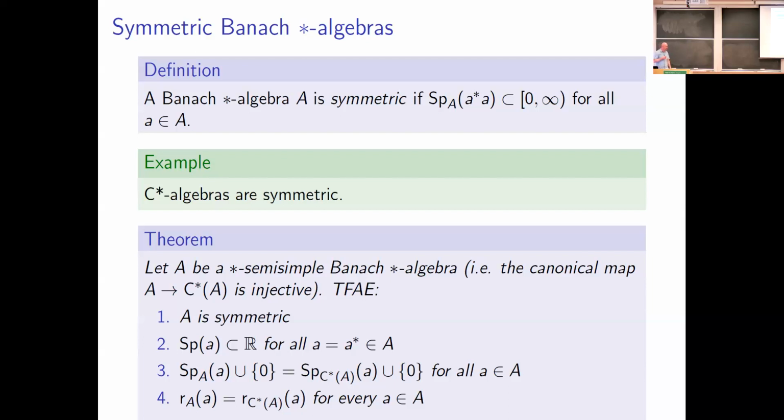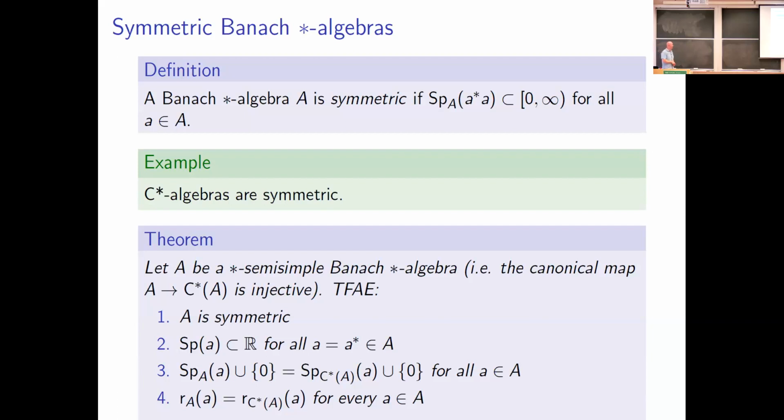When C-star algebras were first introduced in an abstract form and given axioms, this condition of symmetry was included as one of the axioms. It was later shown to be superfluous. And being symmetric as a Banach star algebra, it turns out, has lots of different applications and different characterizations. Just to give you some flavor, here are some equivalent characterizations for a star semi-simple Banach star algebra. So what does star semi-simple mean? It means that star representations separate points. Or equivalently, the canonical map of the Banach star algebra into its enveloping C-star algebra is injective.